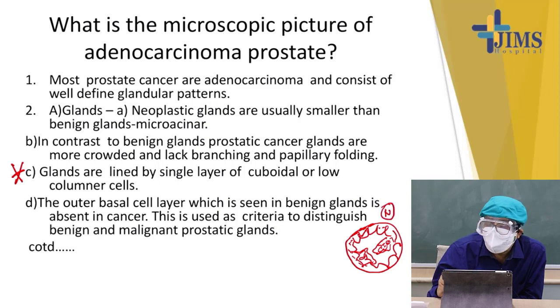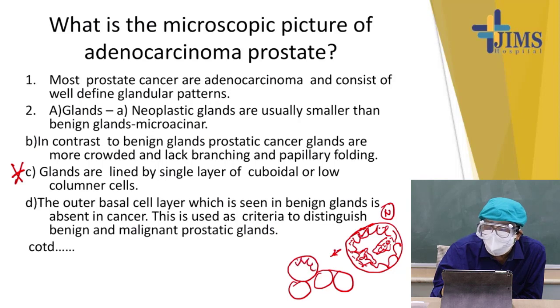If there is a prostatic carcinoma, the glands look smaller and are very closely aggregated with little stroma, and the glands are generally a single layer, with no basal layer.